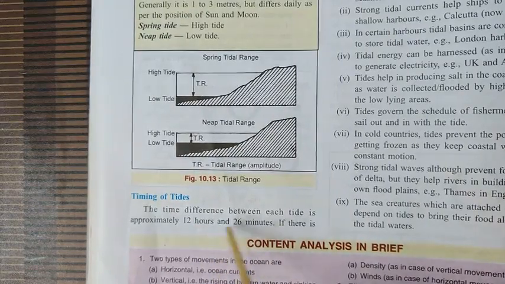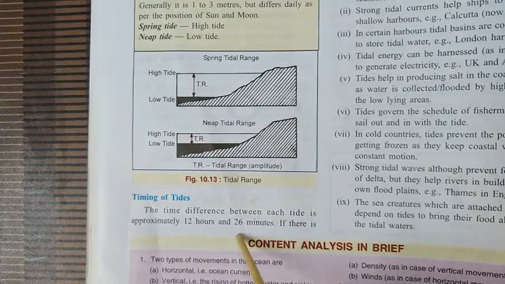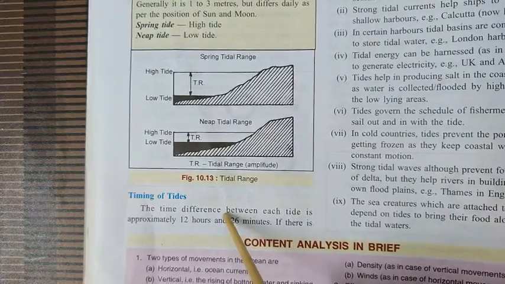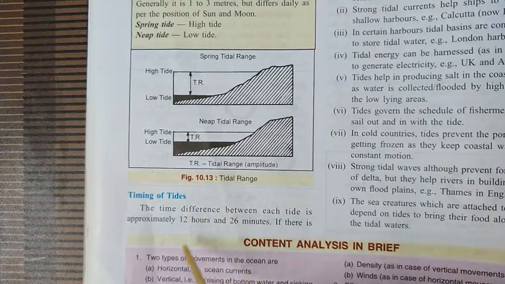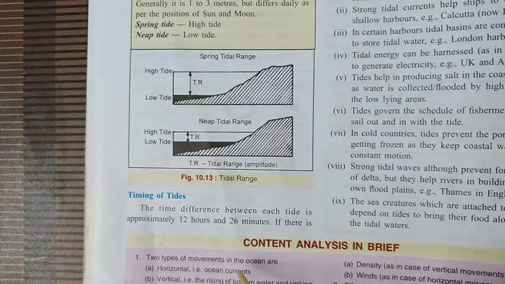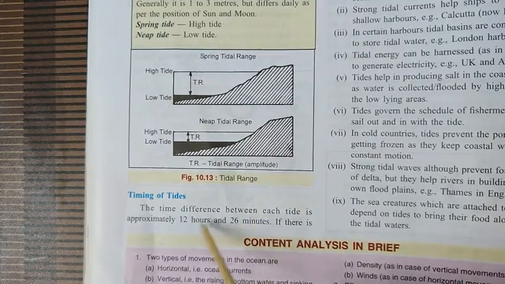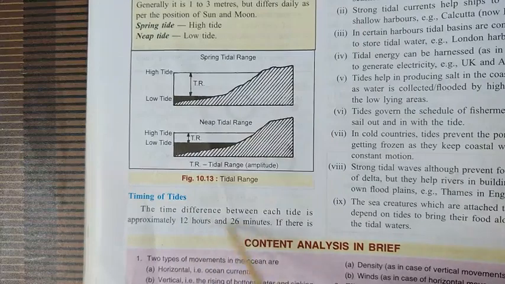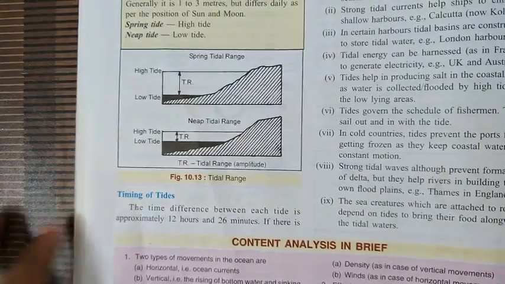The tide depends upon the influence of the moon, and the moon takes 24 hours 52 minutes to complete one revolution. In one revolution, two tides are caused. So when you divide 24 hours 52 minutes, you will get 12 hours 26 minutes. This is the difference we will find between the two tides.